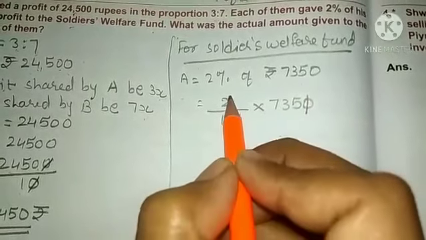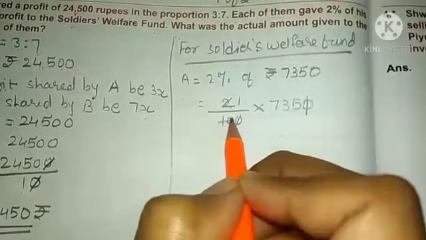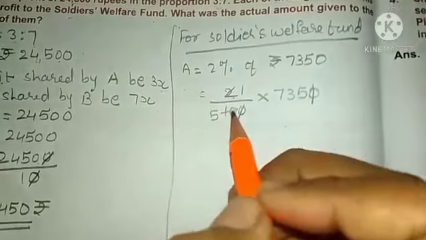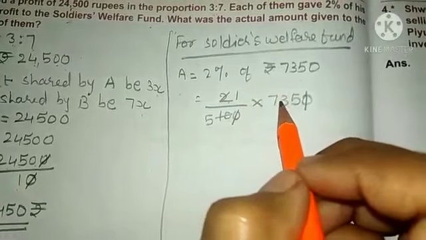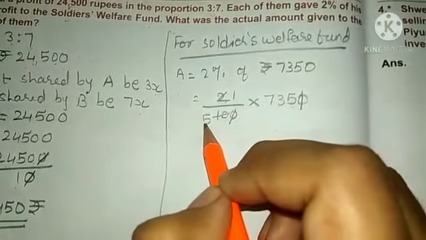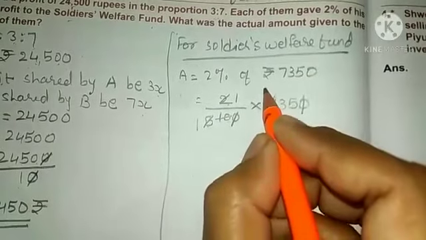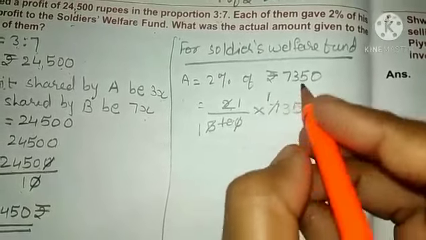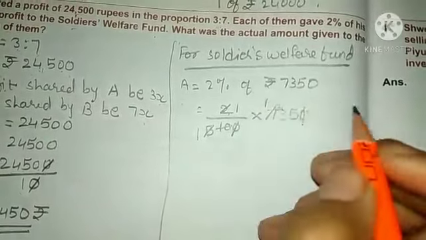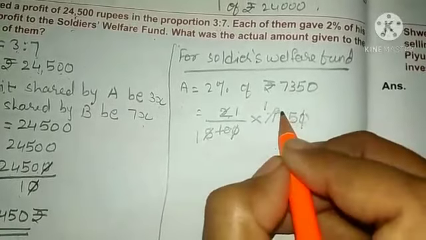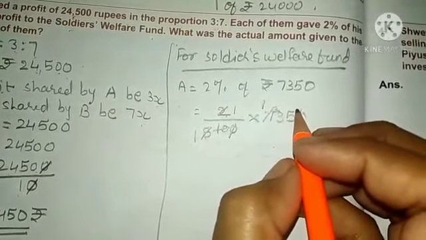Now can you divide this? Yes, 2 ones are 2, 2 fives are 10. Now you have to divide 735 by 5. So 5 ones are 5. Again 5 ones are 5. 2 carry with 3. It will become 23. So 23 is not there in 5's table.